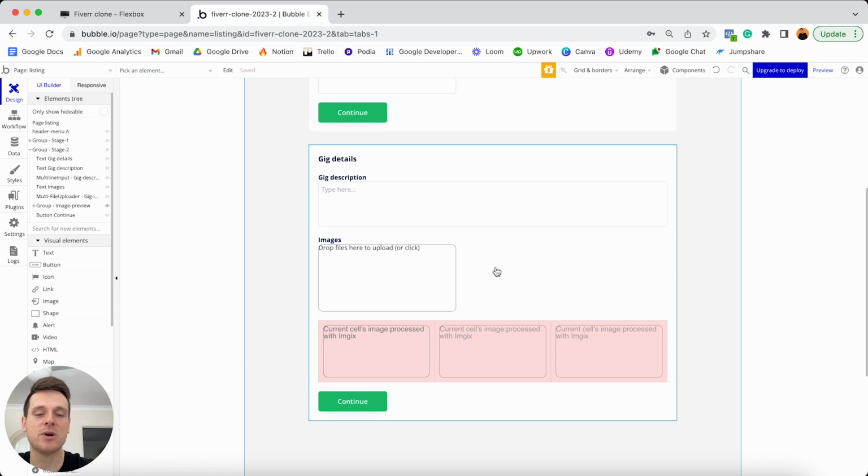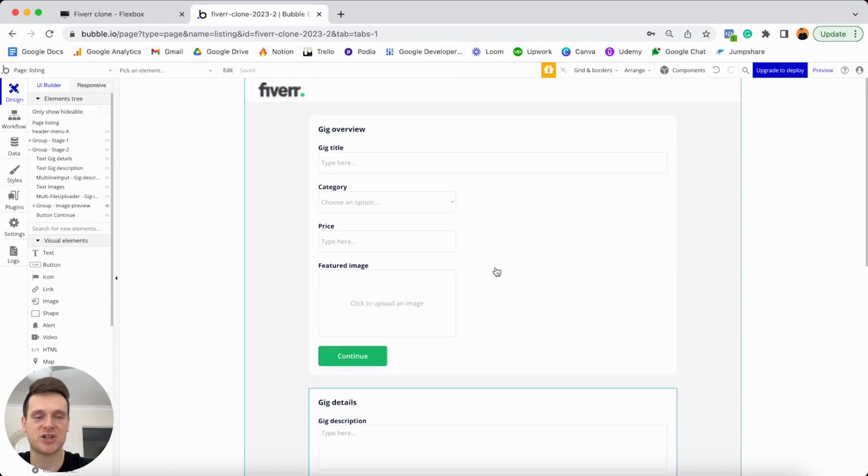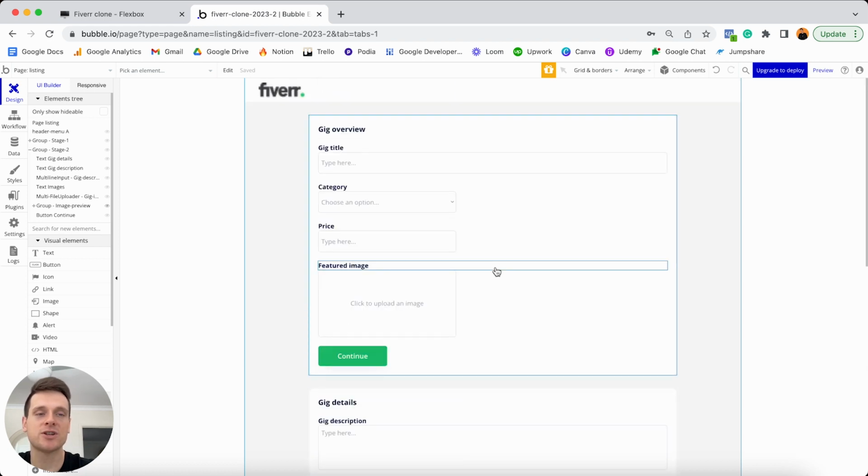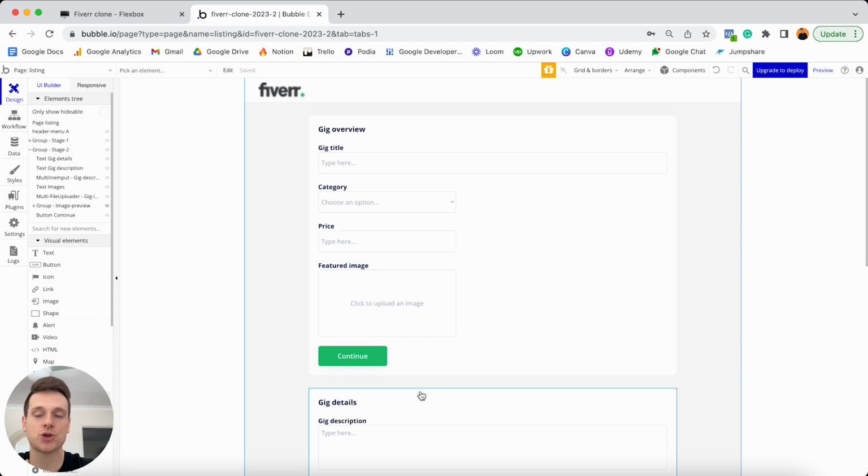And so today what I want to do is take the time to explain how we can actually create that experience. And in order to do that, we're actually going to take advantage of a feature in Bubble known as custom states. Now, if you're relatively new to Bubble and you don't know what custom states are, essentially, they're just a way to temporarily store data in your page without having to reference anything in your database. And today what we're going to do is create a custom state that just recognizes which one of these two groups should in fact be displayed. And thankfully it is a relatively straightforward process to create that.